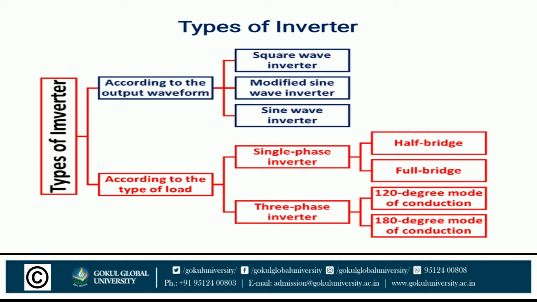Now let's have a little look at the types of inverter. Inverters can be classified according to many concepts, among which are discussed here. From the viewpoint of connection of semiconductor devices, inverters are classified as bridge inverter, series inverter, parallel inverter, etc. According to output waveform, we have square wave, modified sine wave, and sine wave inverters. You can see this in the figure.